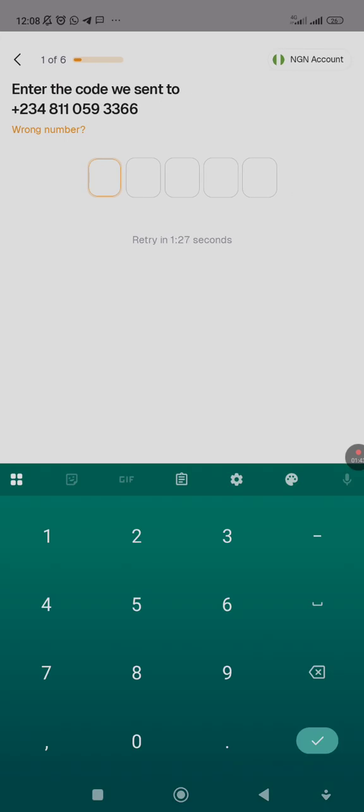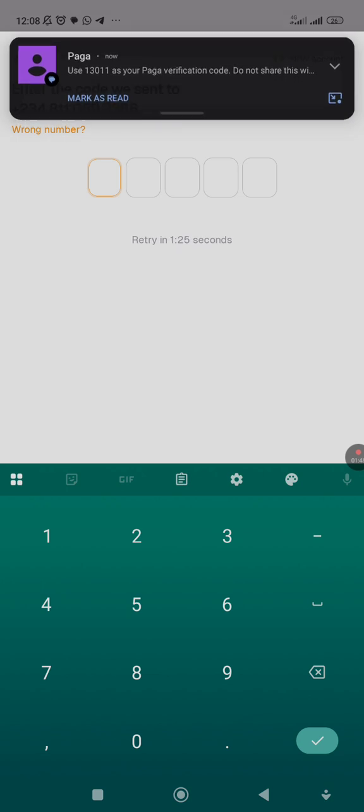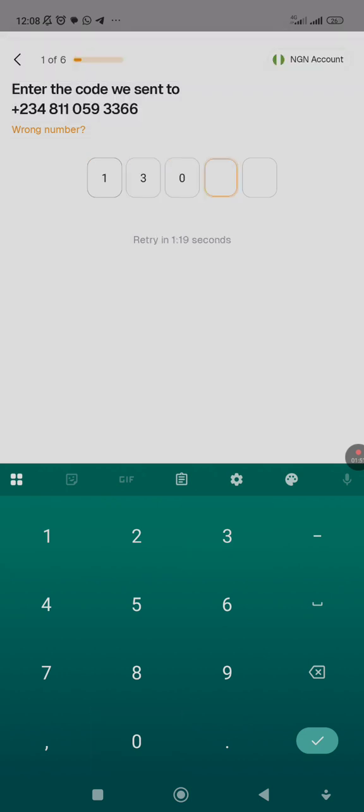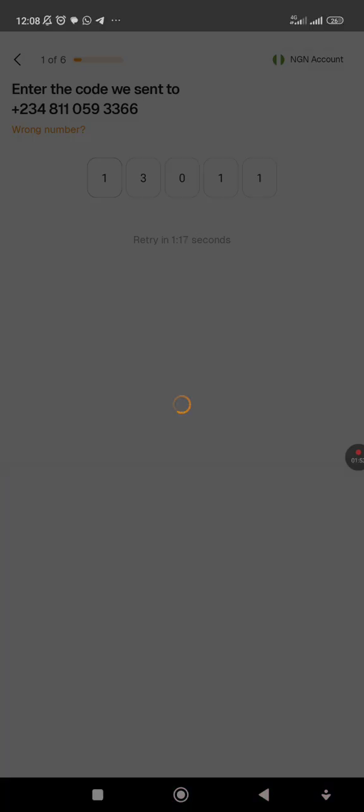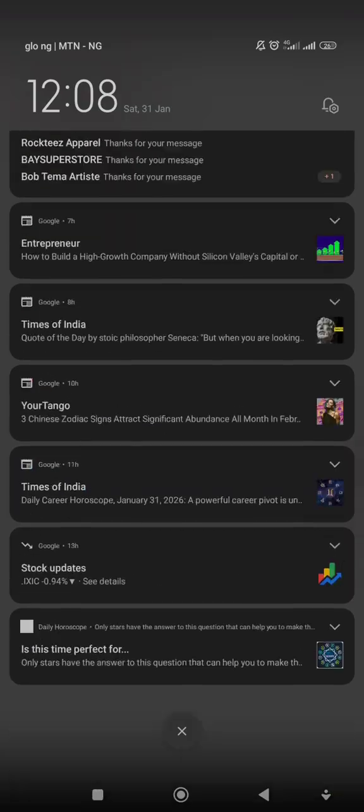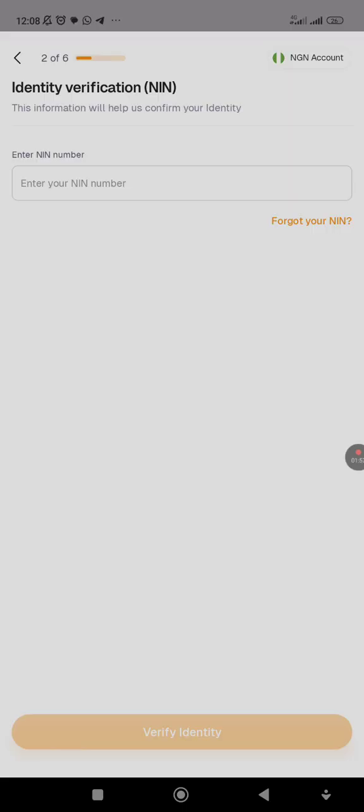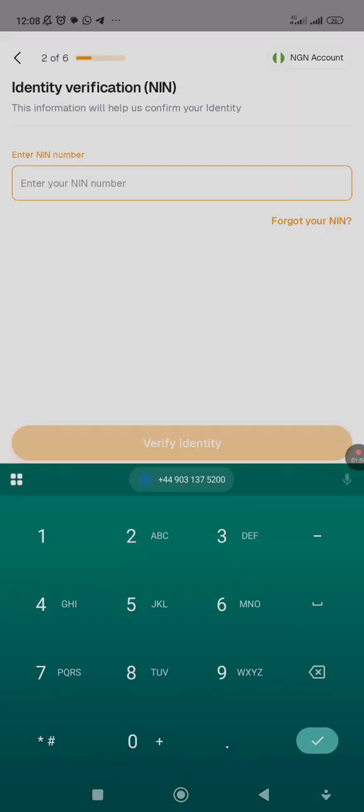Once I receive the code, the next thing to do is put the code on it, which is 3011. Once that is done, you will register with your NIN. You put your NIN on it.